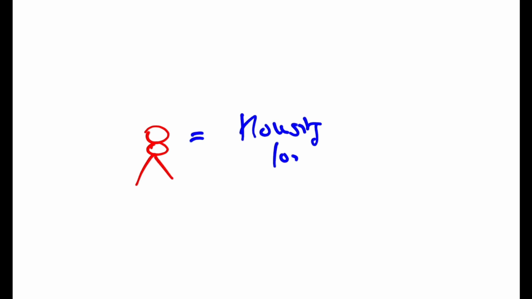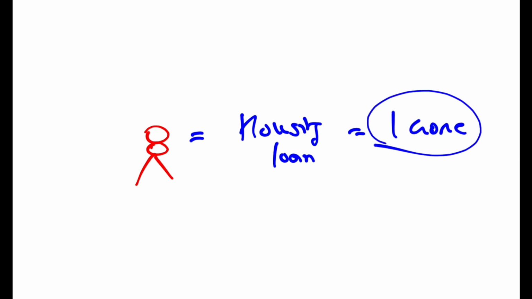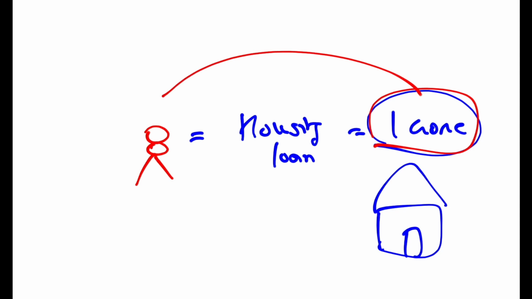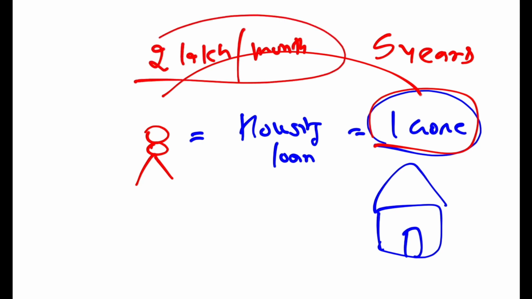So let's say this is you and you have taken a housing loan, let's say 1 crore from a bank, and you have constructed a nice house. Now this loan you need to pay back in 5 years, the complete loan plus interest. Let's say, I'm just throwing any random number, the EMI comes to be 2 lakh rupees per month, and this is a loan that you took from Punjab National Bank.